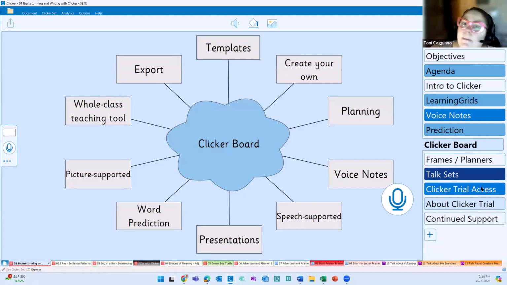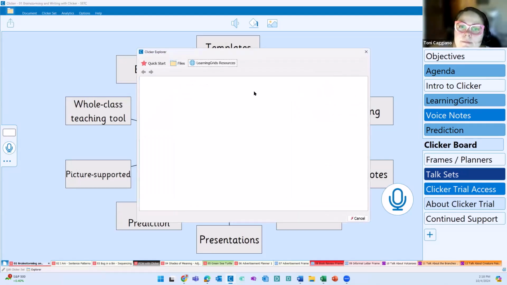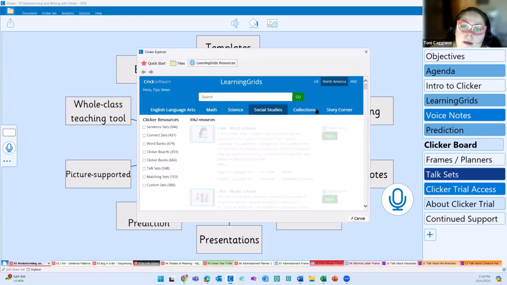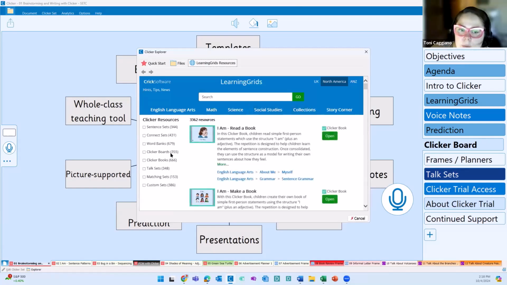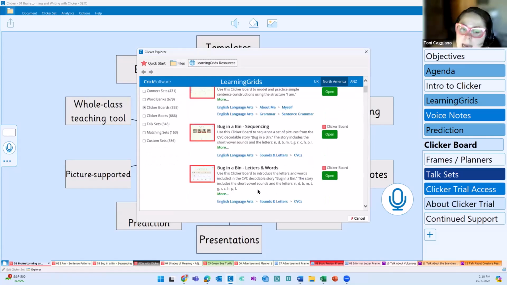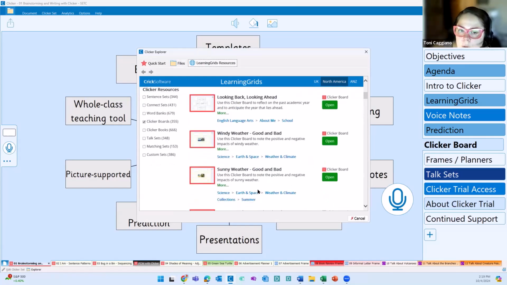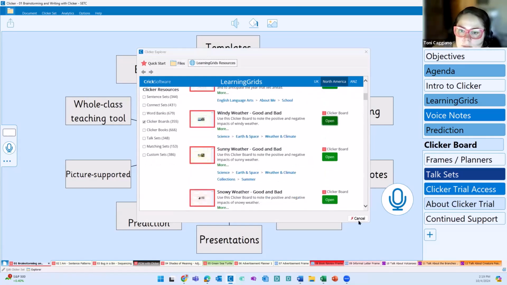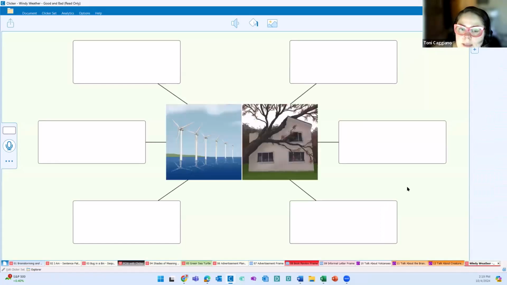We have the option for templates. So through Learning Grids, we have 355 Clicker boards. Many of these are tied to a topic. So for example, weather, come into this, let that load up. This is, for now, tied to windy weather.